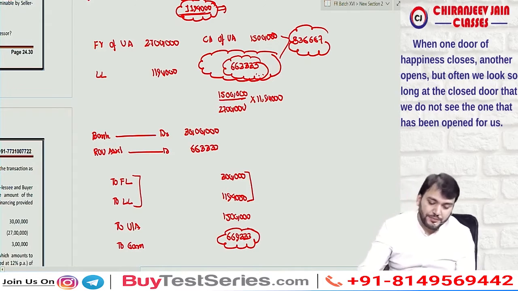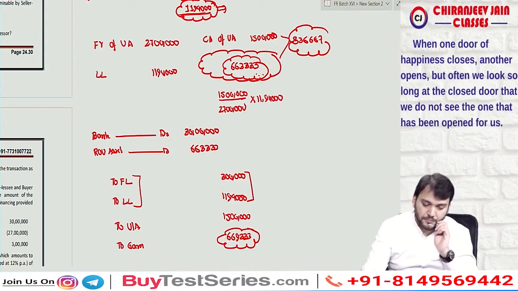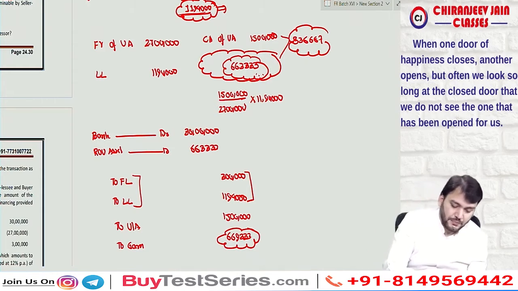Have you understood this point? Correct.